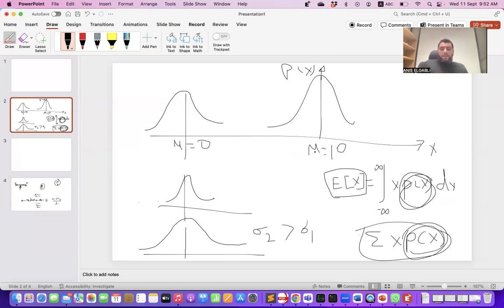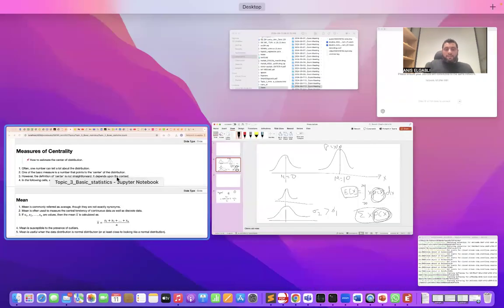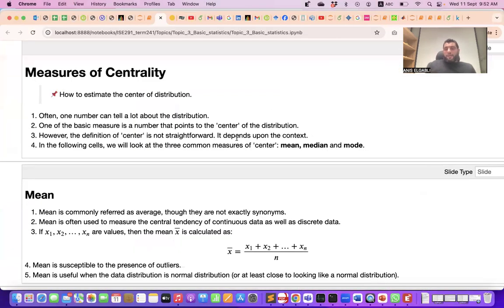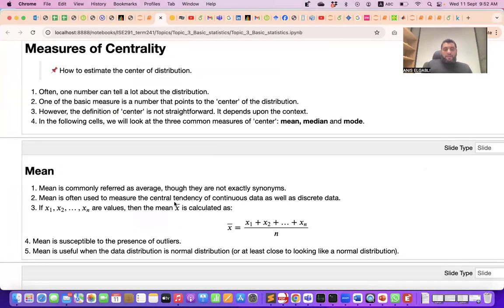But in reality, we may not know the exact probability distribution, but we have a number of samples. From those samples, we can compute, for example here, the mean. I will come back to this. From those samples, we can compute the sample mean, which is the average, as we can see here. This sample mean is an unbiased estimate of the actual mean.